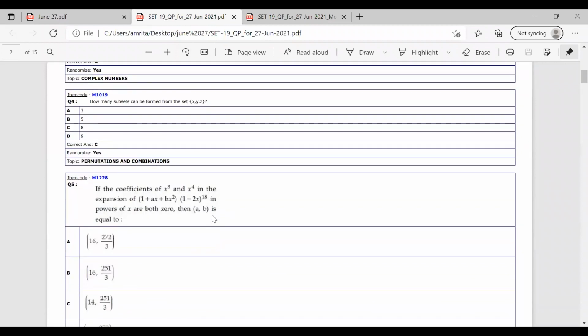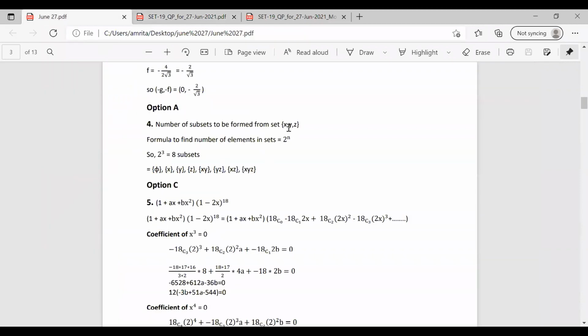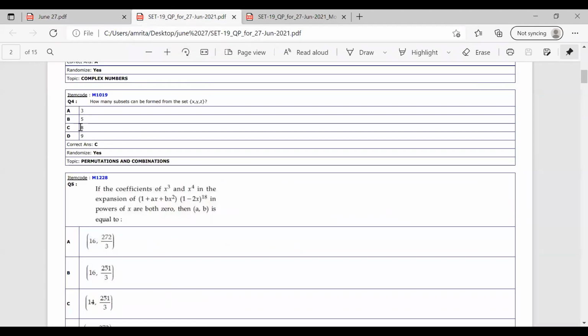In question number 4, it is asked to find out how many subsets can be formed from the set x, y, z. Number of subsets, we know the equation, is equal to 2 raised to n. So the number of elements is 3, 2 raised to 3, which is equal to 8 subsets. We know that the subsets are phi, x, y, z, xy, yz, xz, xyz. Basics of the chapter, sets and relations. So the answer is option C. That is 8 is the answer. 8 is option C. Okay.